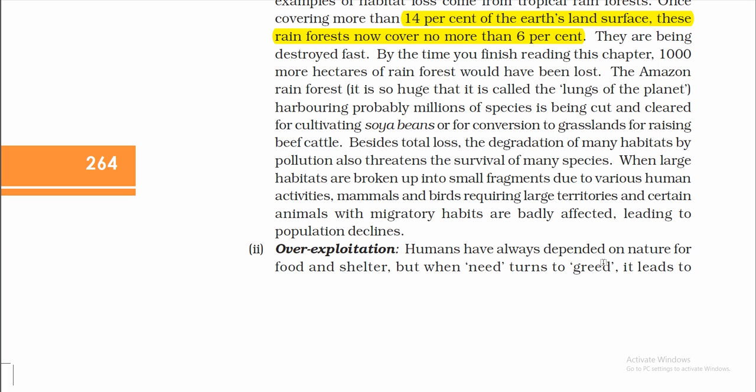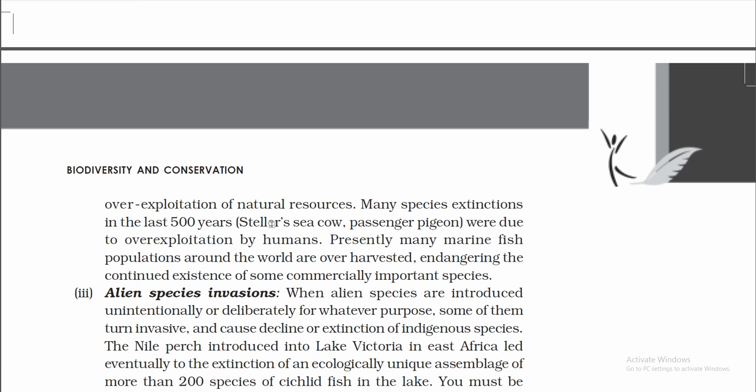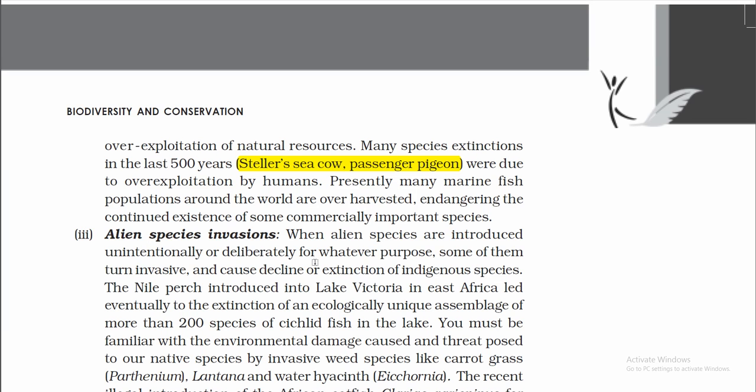Overexploitation. Humans have always depended on nature for food and shelter, but when need turns to greed, it leads to overexploitation of natural resources. Many species extinctions in the last 500 years, such as Steller's sea cow and passenger pigeon, were due to overexploitation by humans. Presently, many marine fish populations around the world are over-harvested, endangering the continued existence of some commercially important species.